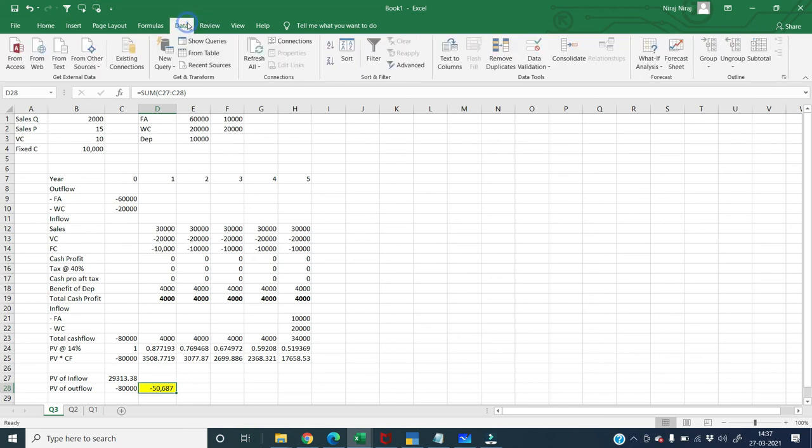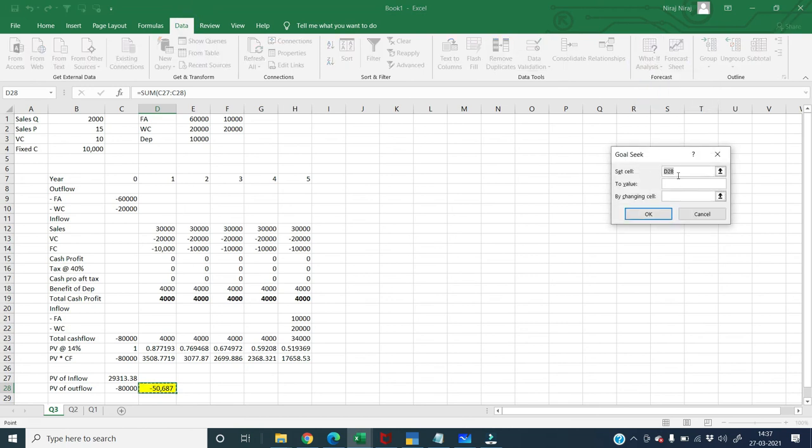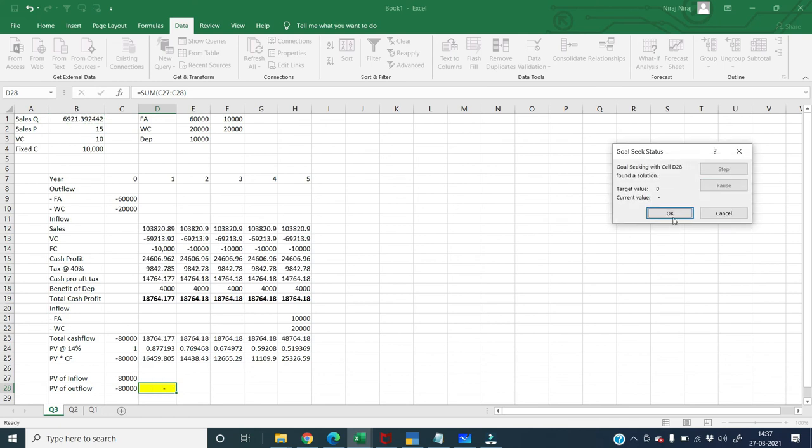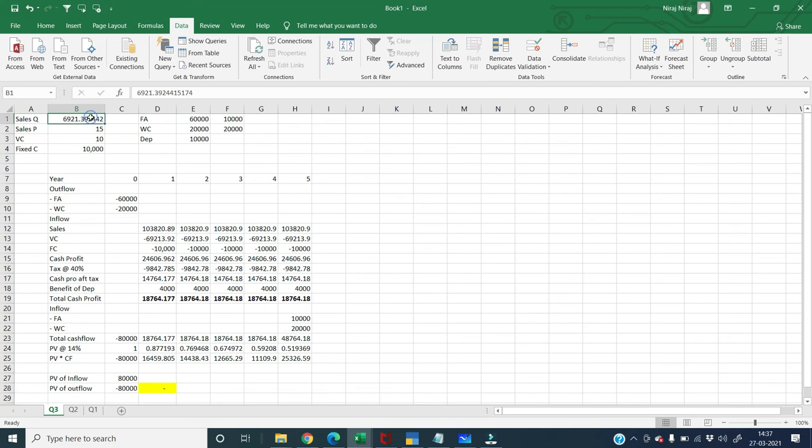So what I will do, I will go to Data, What-If Analysis, Goal Seek, set cell D28 to the value 0 by changing the value of quantity. I have already changed the sale price. You can see here it is already 15 rupees. And I press OK. So it automatically calculates the answer to be 6921.